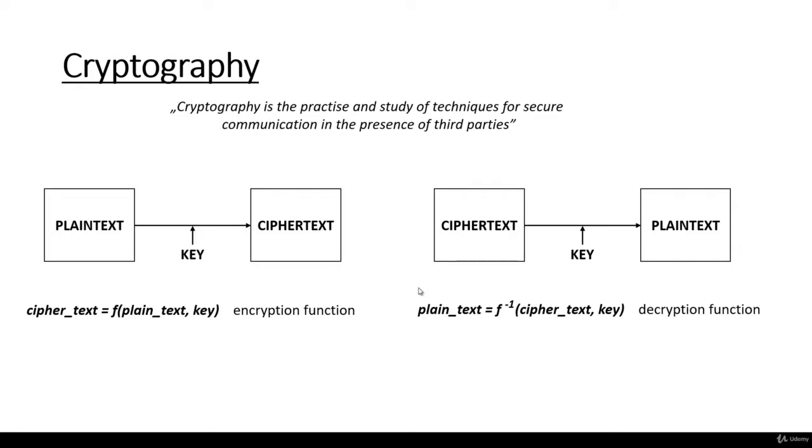Okay, so that's all about the fundamentals of cryptography. What's very important is that we are going to use a mathematical function as far as encryption is concerned and the inverse of that function for decryption in order to transform the plain text into ciphertext or ciphertext into plain text. So this is what we are going to talk about in the coming chapters.